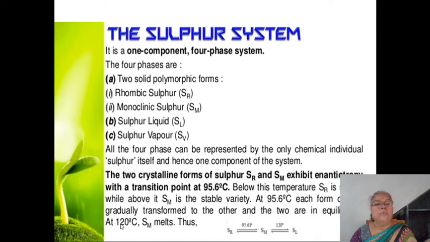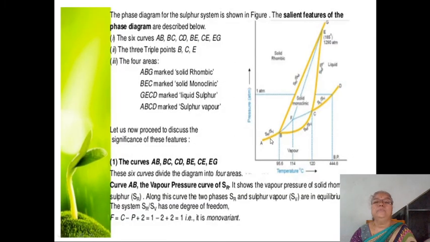At 120 degrees centigrade, monoclinic sulfur melts. So here the rhombic sulfur at a temperature of 95.6 degrees centigrade will get converted into monoclinic sulfur, and this monoclinic sulfur at a temperature of 120 degrees centigrade will get converted into sulfur liquid. Then this is the phase diagram of the sulfur system.